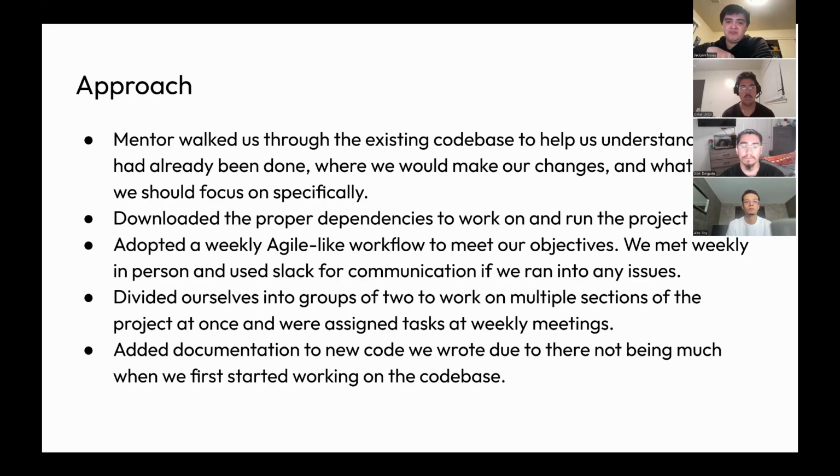And as we went along, we added documentation to the code that we wrote and anywhere we thought was necessary, because there wasn't much at all when we started with the code base. And we also added a README document that details what the project is for and how to run it locally on your own machine.